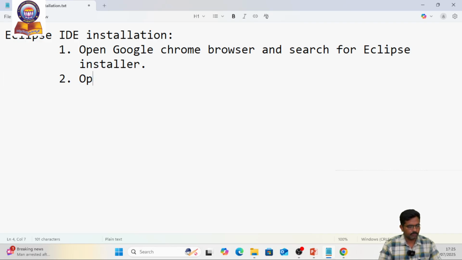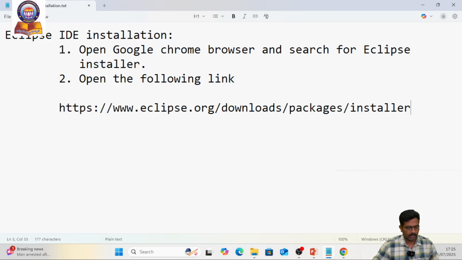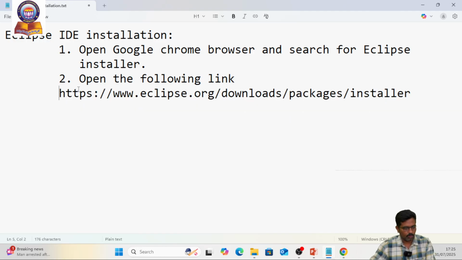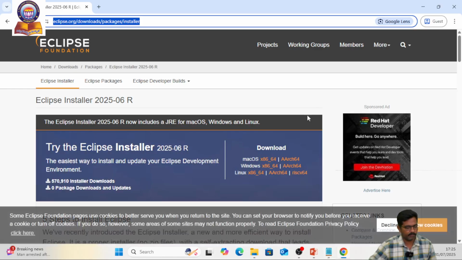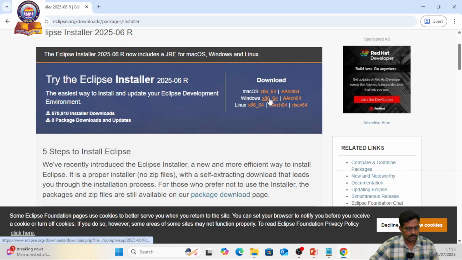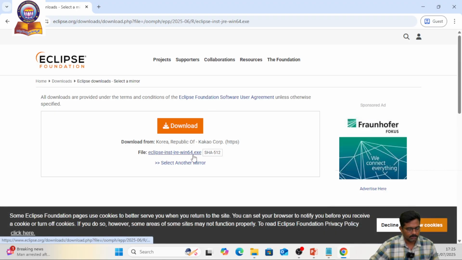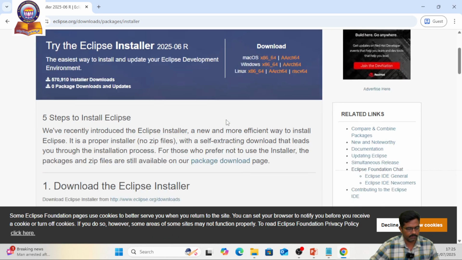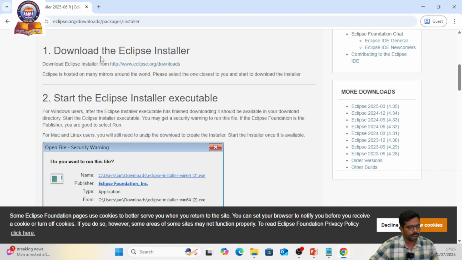The second step is to open the following link, eclipse.org. Here we have the installer. Let us see what the web page consists of. Here we have the Eclipse installer. We have Windows, Mac OS, and Linux downloads. If you click this one, it gives an .exe file. So I just move to the previous page and go through the steps.